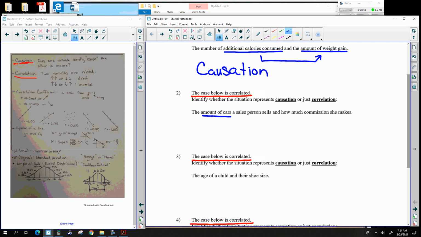The number of cars a salesperson sells and the amount of commission. Commission is like money upon sale. If you sell something, you get a little bonus. So yes, if a person sells more, they will get more commission.